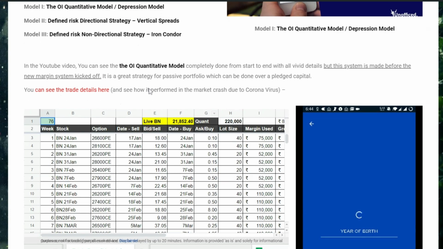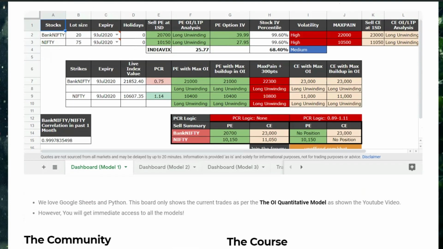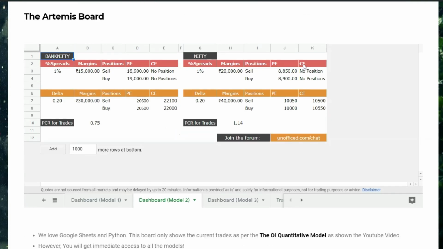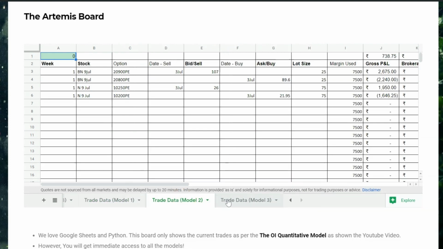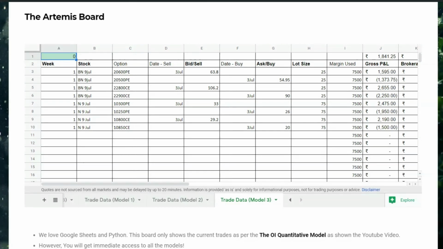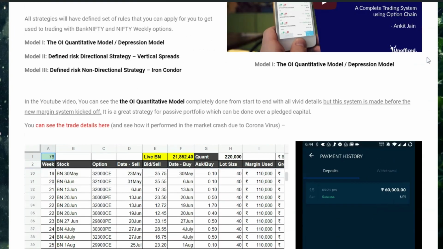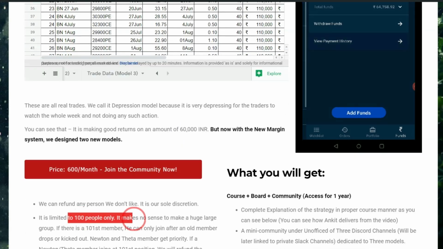And if you want to know about the other two strategies and their trades, right now on my website I have made the other models free also for this week to showcase to other users. You can see the trades are coming here, and also you can see the whole cumulative profits, and trading model 2 and trading model 3 are starting from this week. So the first strategy is always free. And if you want to do the other two strategies, and learn how those strategies work, you can join this course. It is limited to 100 people only, as you can see here.